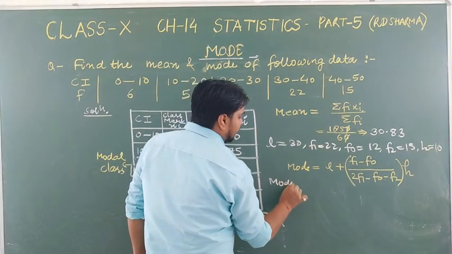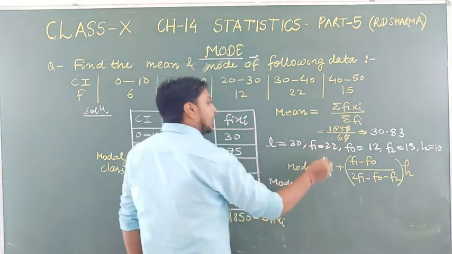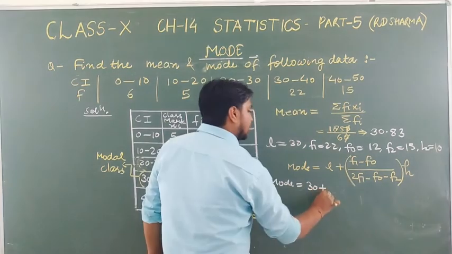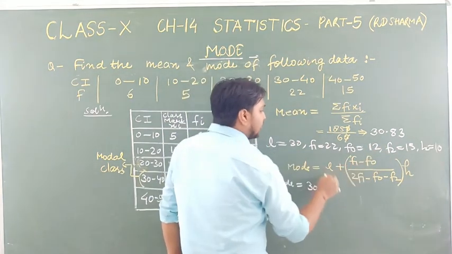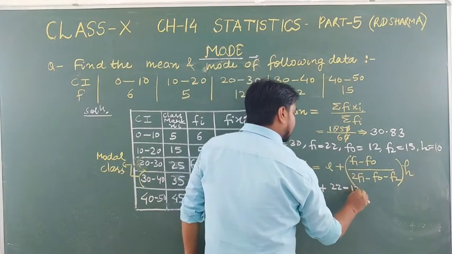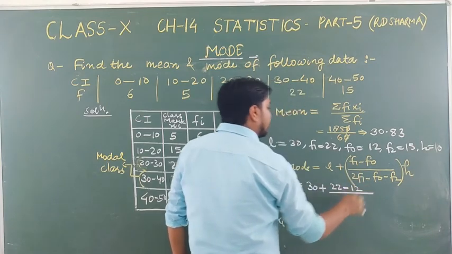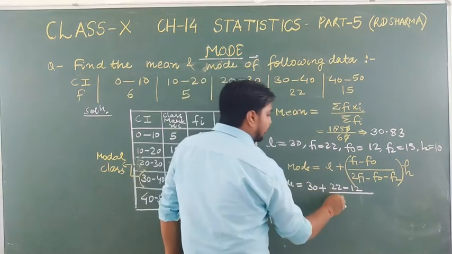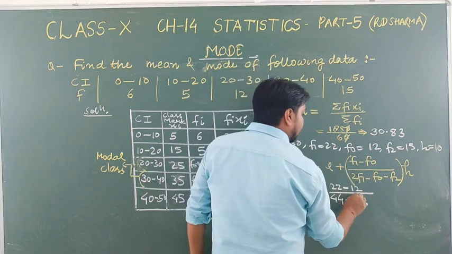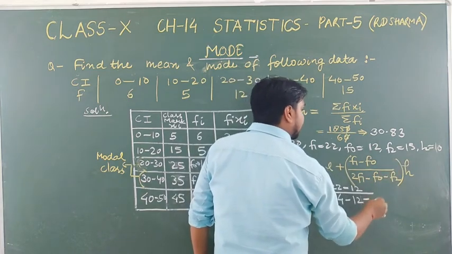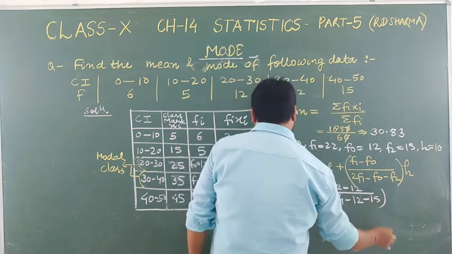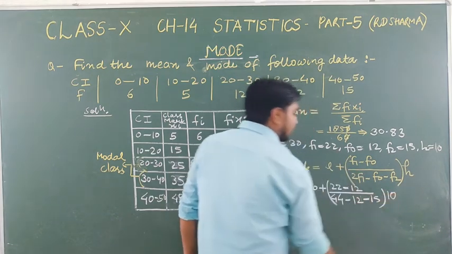Mode is equal to L, which is 30, plus F1, which is 22, minus F0, which is 12, upon 2F1, which means 44, minus F0, which is 12, minus F2, which is 15, into H, which is 10.